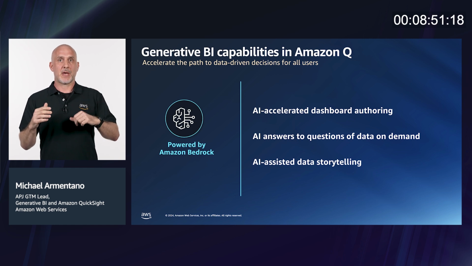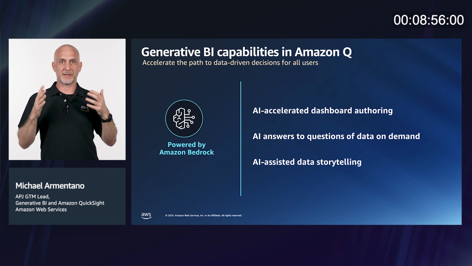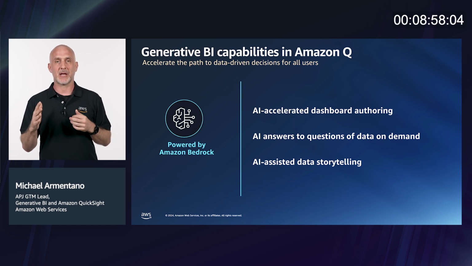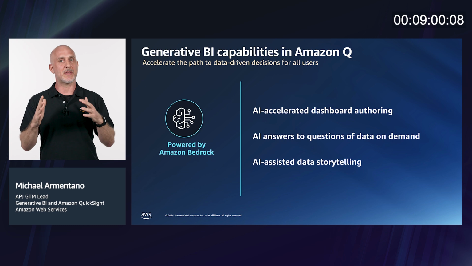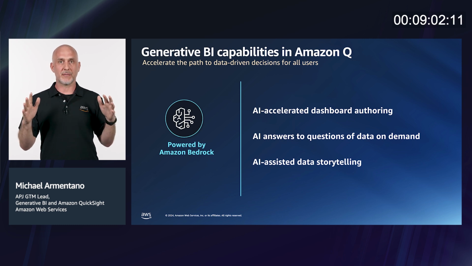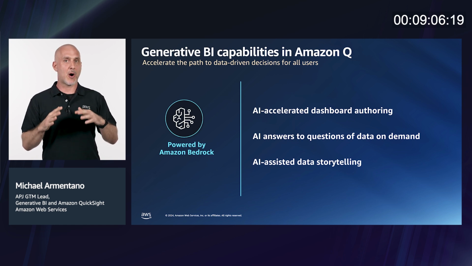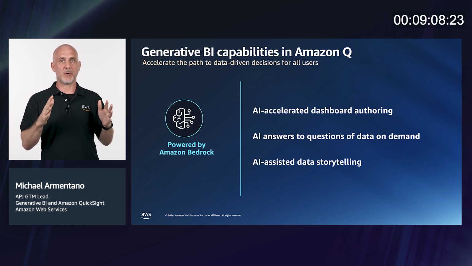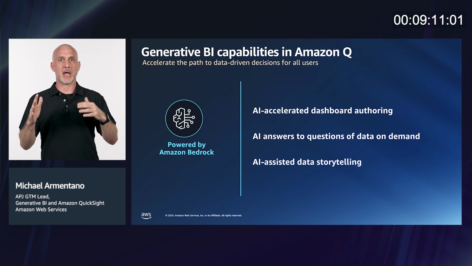And third, AI-assisted data storytelling enables business users and analysts to discover and share findings from their data to drive team decisions in a way that, again, reduces the amount of low-value activities, thereby vastly increasing efficiency. All of this is powered by Amazon Bedrock, Code Whisperer, and Amazon QuickSight Q.